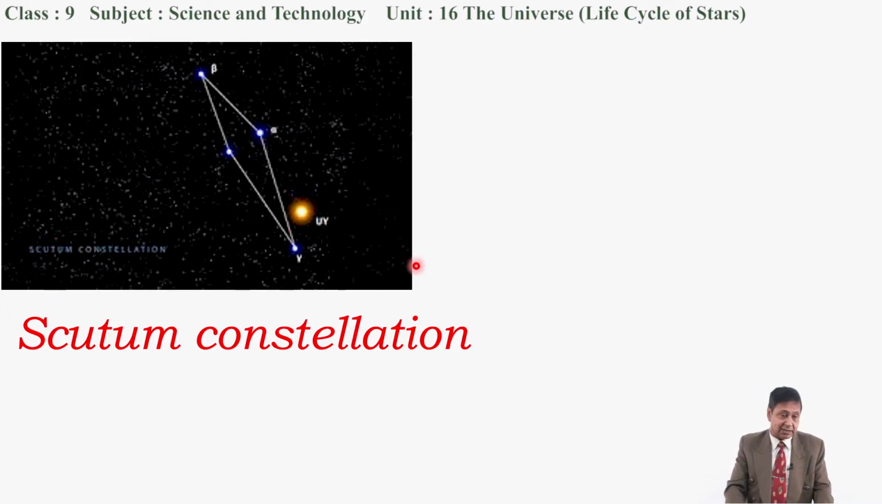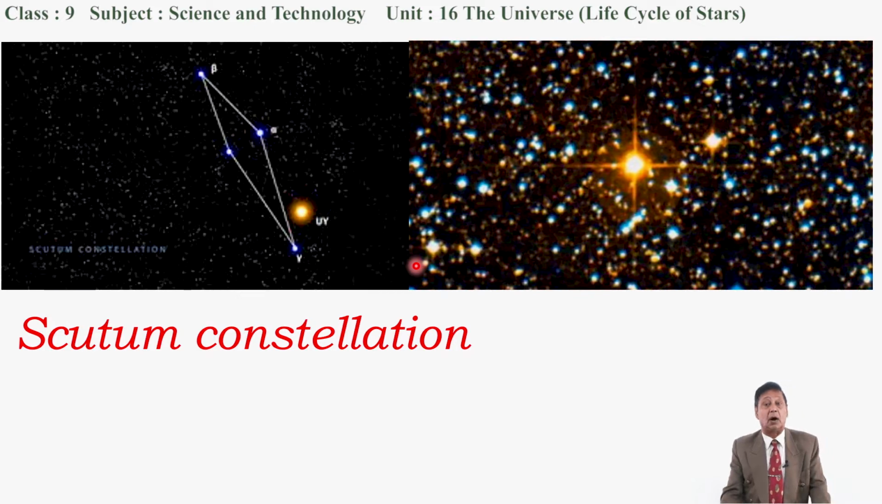This is the biggest star which can be seen from the Earth. It is very far away from the Earth. Look at its brightness. It appears reddish colored, and it is dominating the brightness of all other stars. It is a very big star, and it lies in the Scutum constellation.